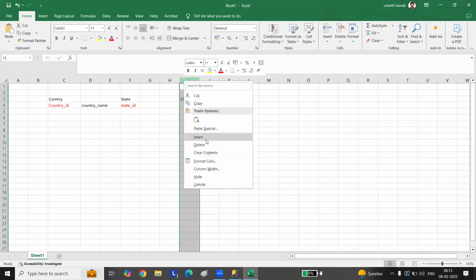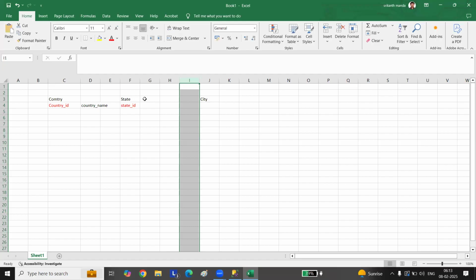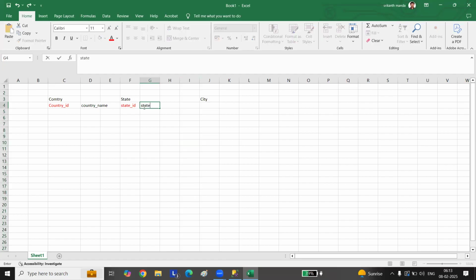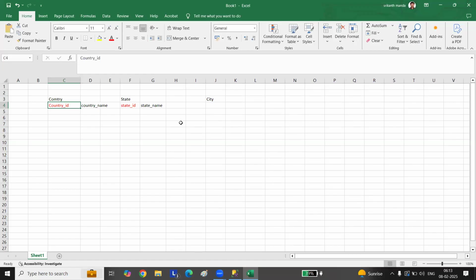Let me insert one row here. Now state name. Then I'll take the reference of this country, so I'll give the country ID. This is PK because I'm creating it, and here you are taking country ID from the country table.